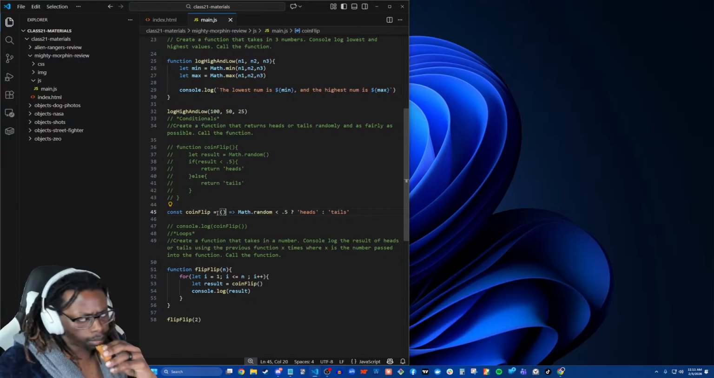And then just the arrow. And then there's something wrong with this code. This code ran, it gave us a result, but there's something wrong.